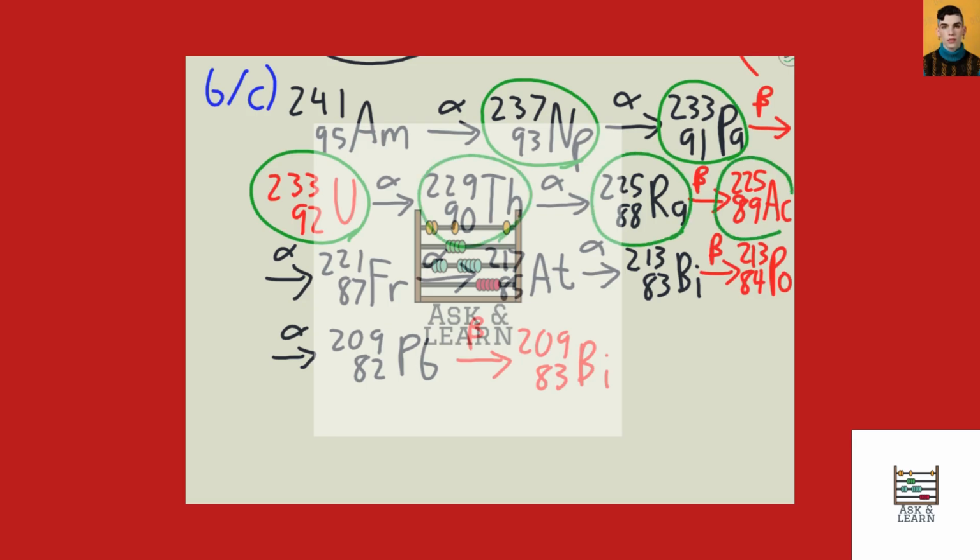Because all of these happen on the way to stability, or relative stability, as it were, all the way down to bismuth-209.